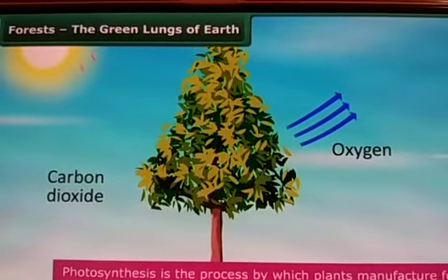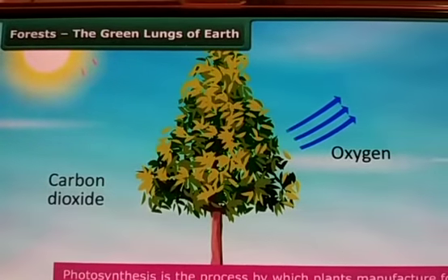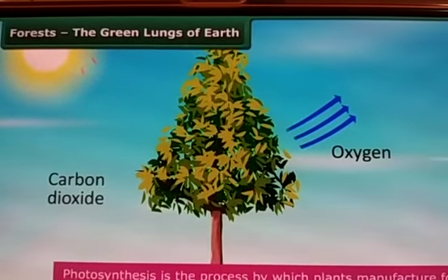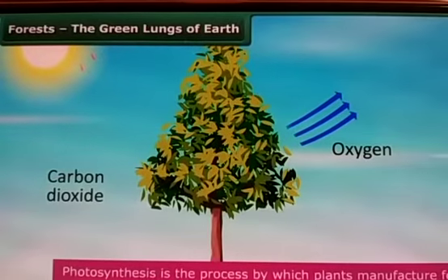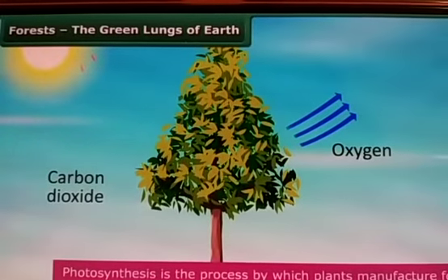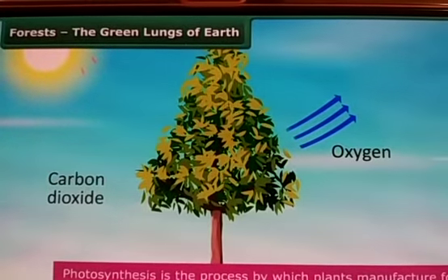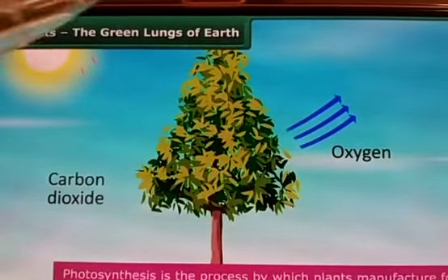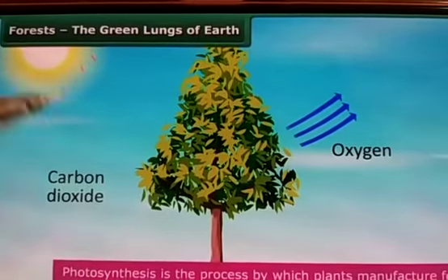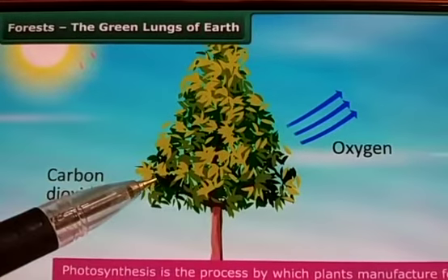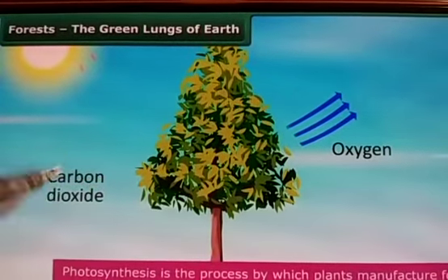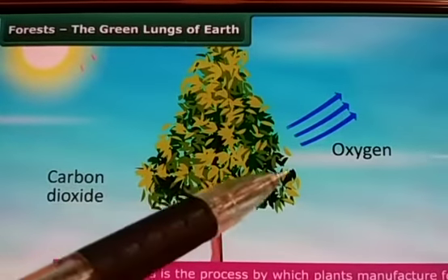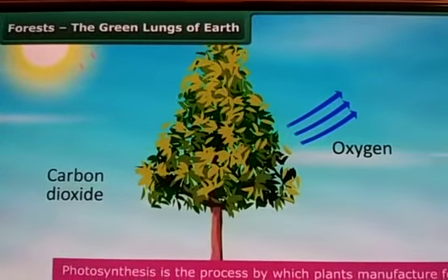Trees take in water from their roots and release water vapor into the air through evaporation. Okay, how is photosynthesis happening there? The trees take in the water and it evaporates in the form of water vapor. Now the oxygen: at the time of preparation of food, these plants take carbon dioxide in and give out the oxygen.